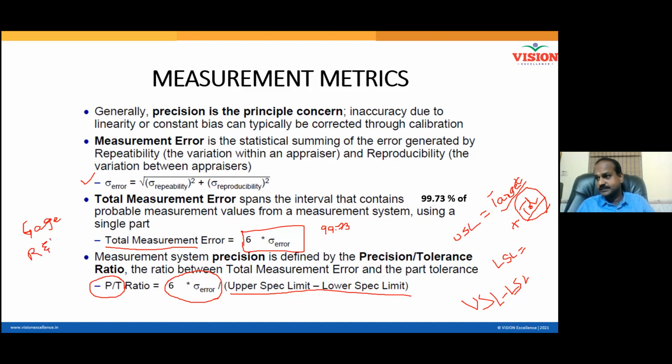Gauge R&R, where R&R stands for repeatability and reproducibility. What is precision? 6 times sigma of the error. What is tolerance? USL minus LSL. This ratio should be less than 10%.